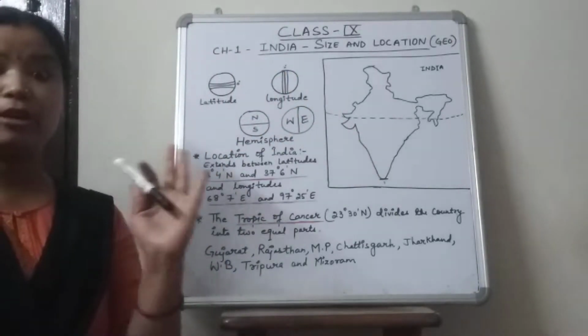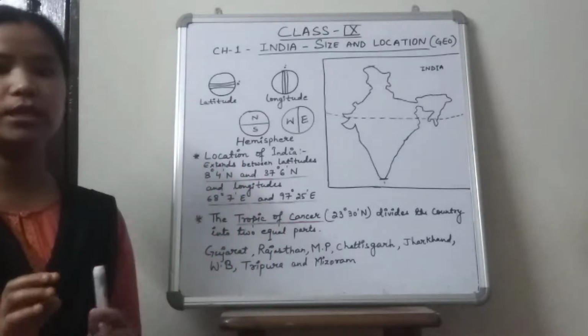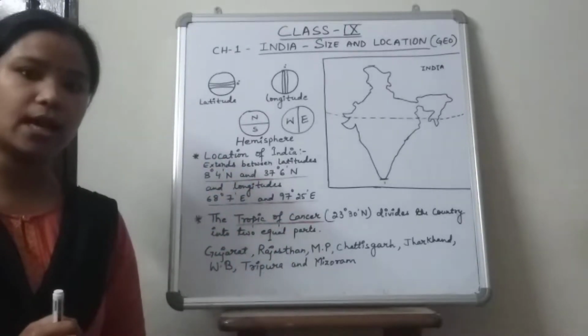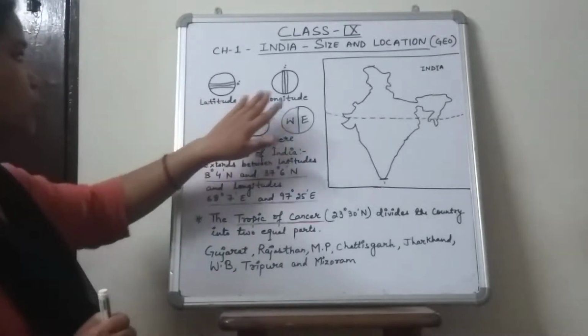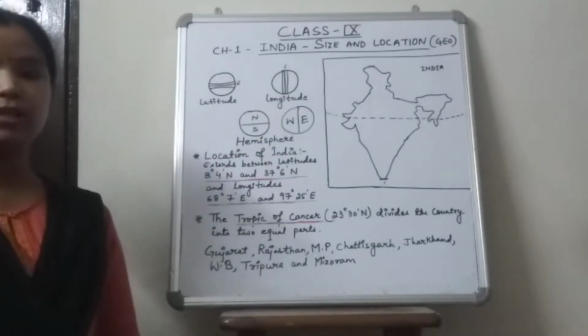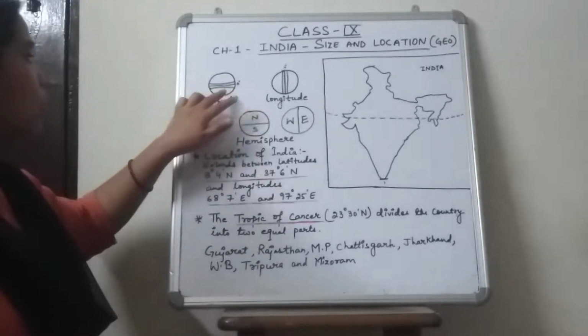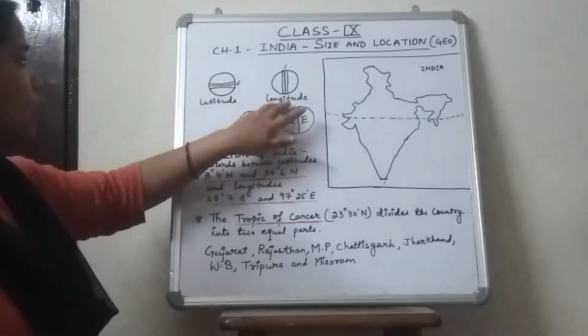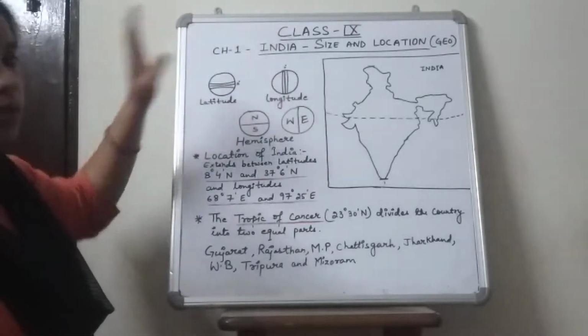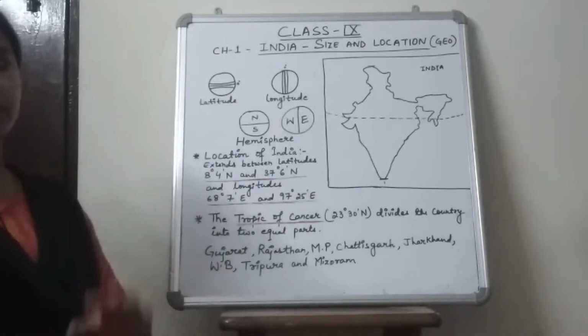And on our globe, we human beings have imagined some imaginary lines, and those lines are the latitudes and the longitudes. Now what are the latitude and the longitude? Latitudes are lines which are drawn horizontally over the earth, and longitudes are lines which are drawn vertically over the earth.